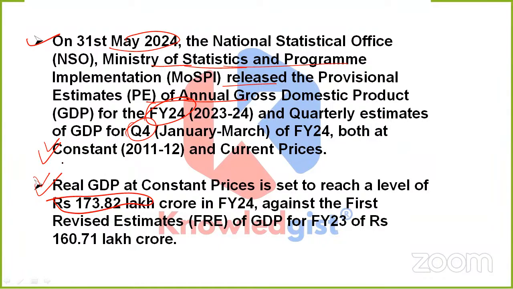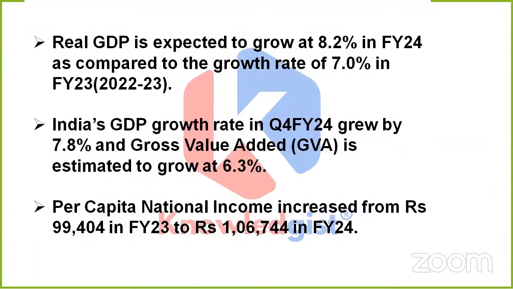And if we talk about the very first revised estimates of GDP for financial year 23, it was lesser than it because it was just rupees 160.71 lakh crore. This is important to remember. Real GDP is expected to grow at 8.2% in financial year 24. Previously, it was 7.0% in financial year 23.